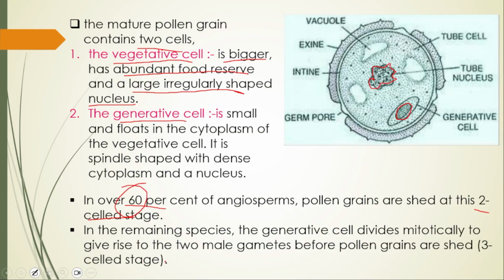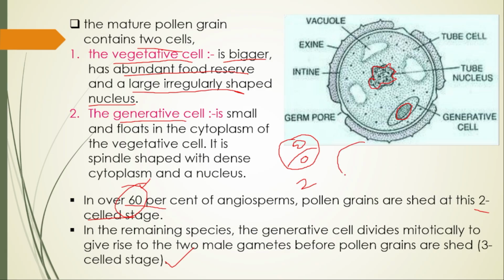That is called the three-celled stage. See, don't get confused here. This pollen grain has one irregular nucleus and one more like this. This is the two-celled stage, which you can see in almost 60% of angiosperms.